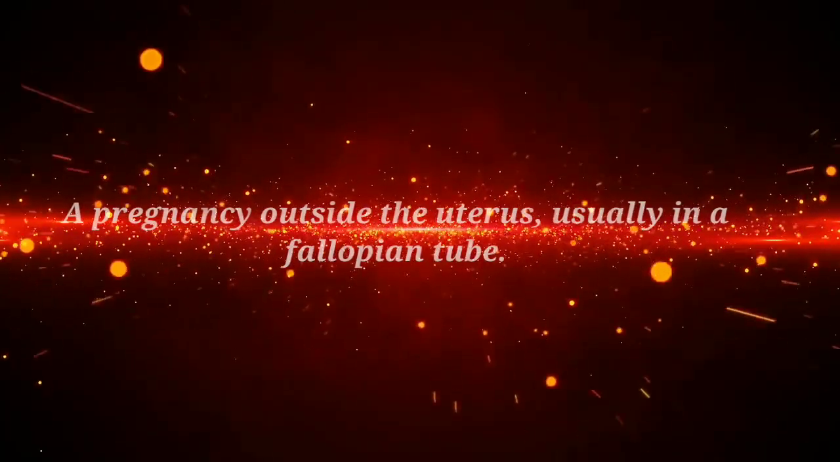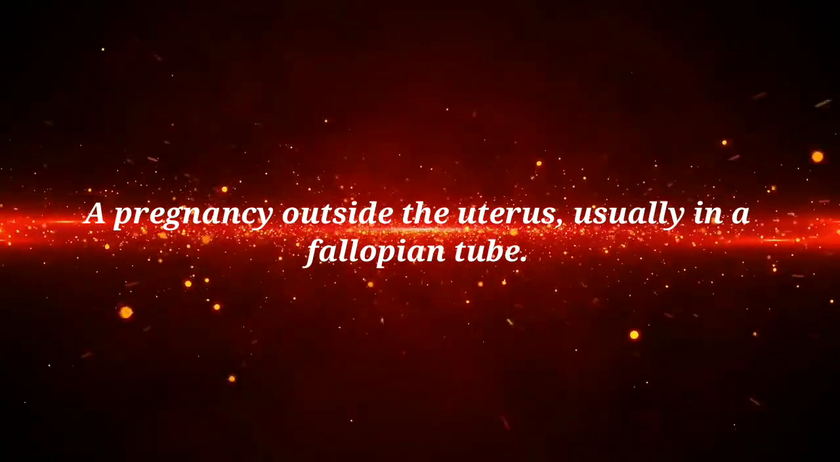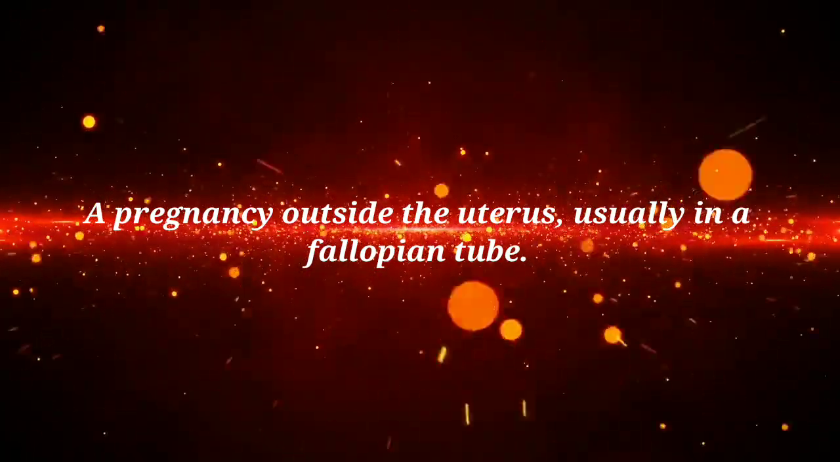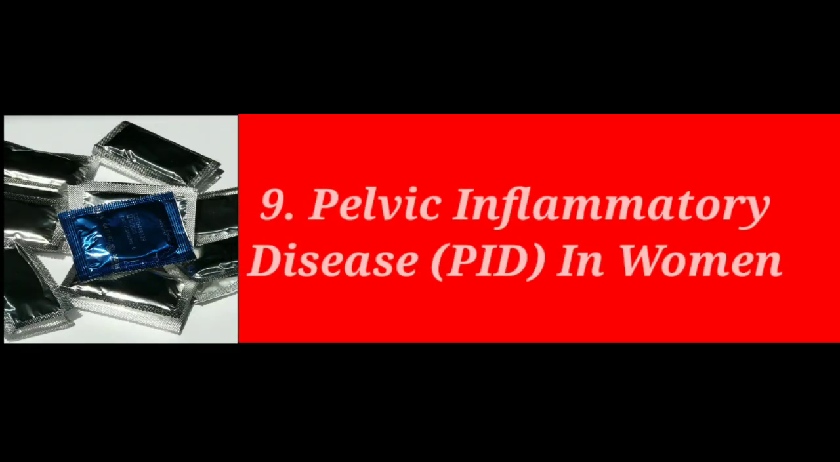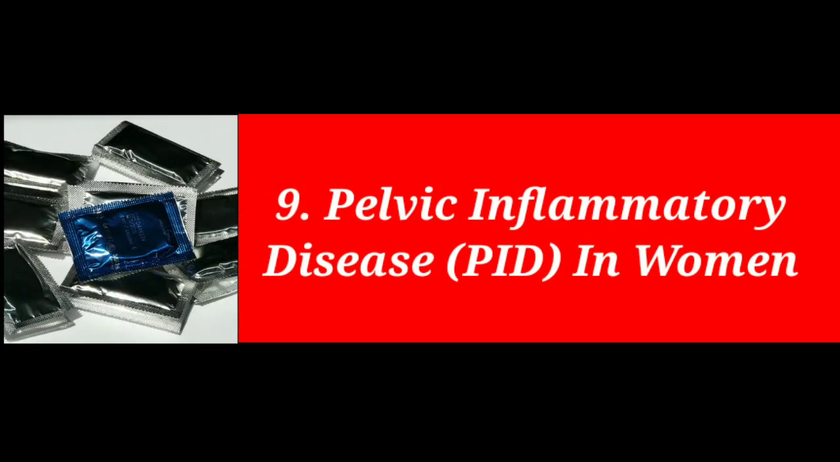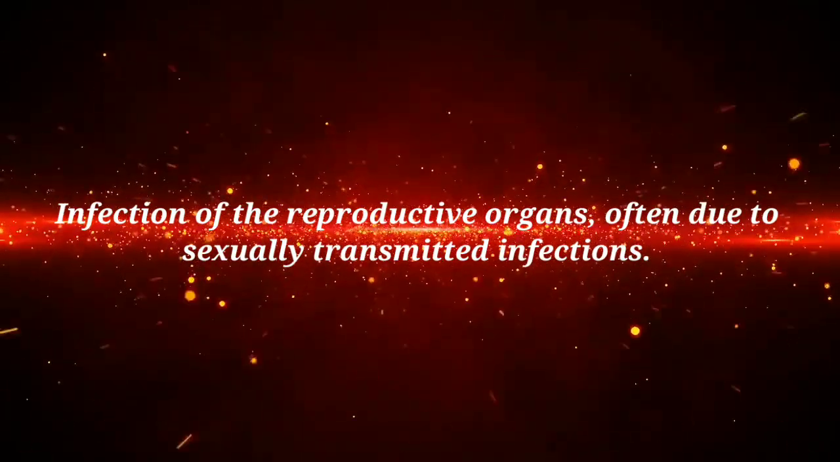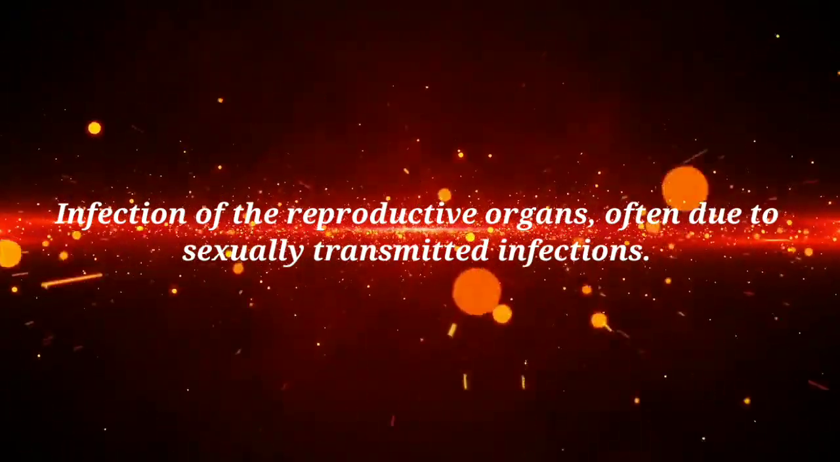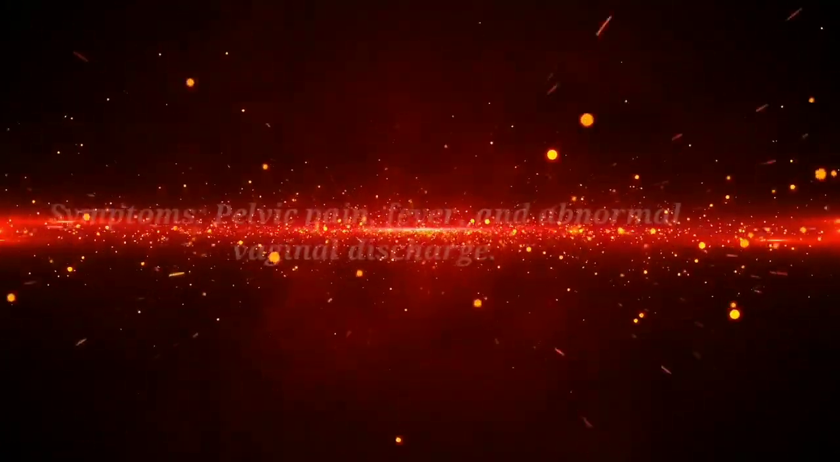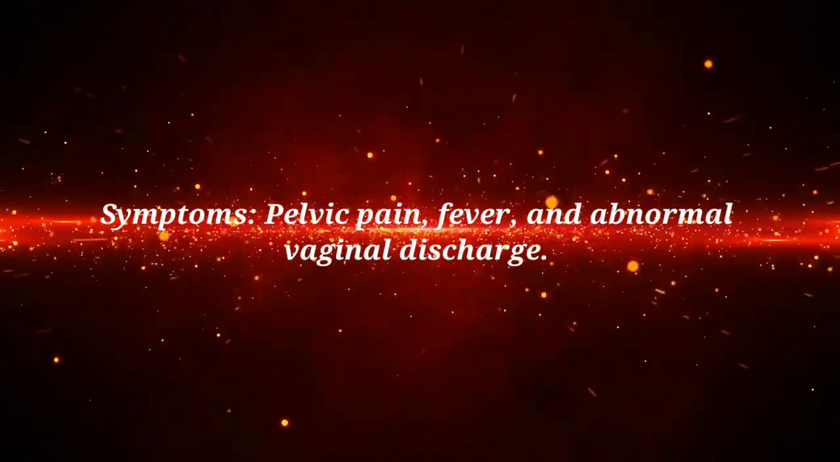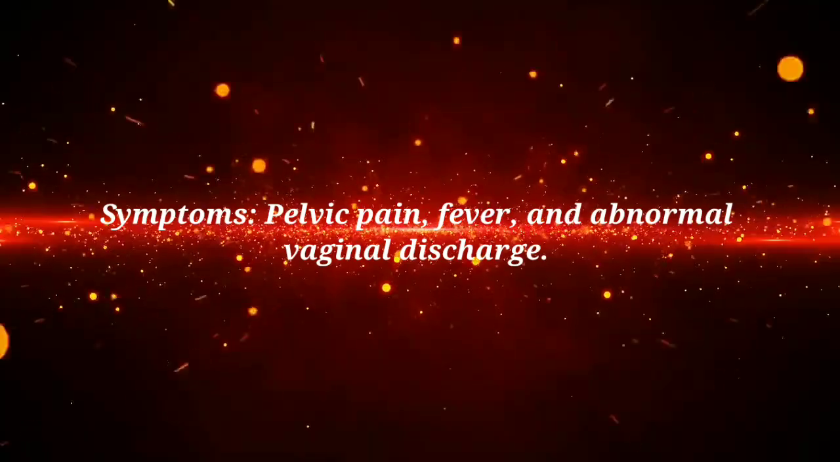8. Ectopic pregnancy in women. Ectopic pregnancy is a pregnancy which occurs outside the uterus, usually in a fallopian tube. Symptoms of ectopic pregnancy are severe pain, vaginal bleeding, dizziness, a medical emergency. 9. Pelvic inflammatory disease (PID) in women. It is an infection of the reproductive organs which occurs often due to sexually transmitted infections. Symptoms of PID are pelvic pain, fever and abnormal vaginal discharge.